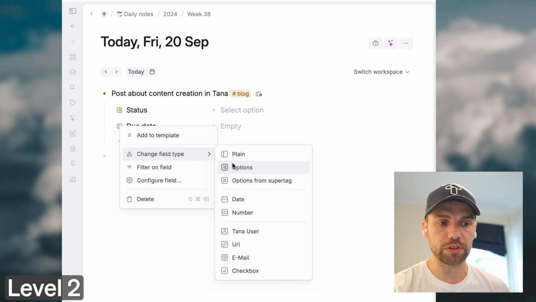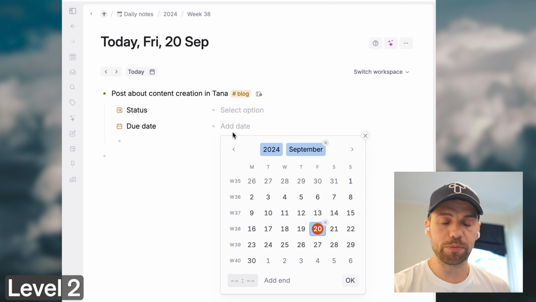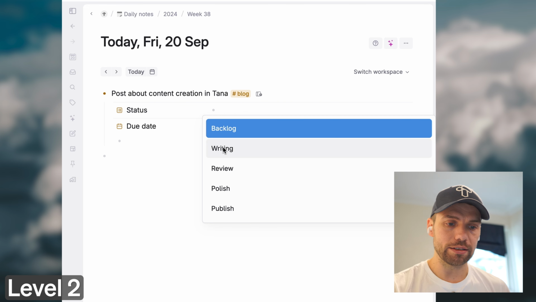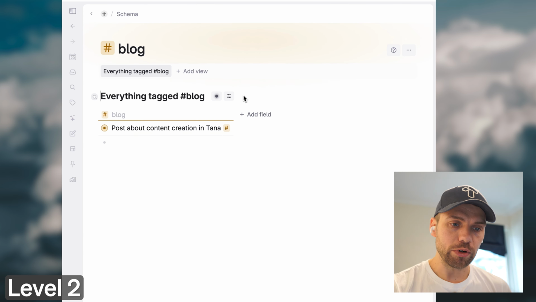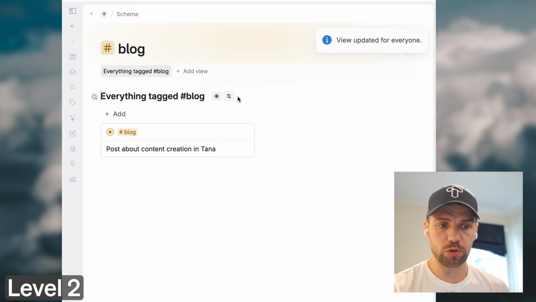This is becoming relevant to our workflow. We know that we need to know when to put our post out. And the great thing is that once you've added these fields, you can already start building a lot of really interesting complexity in your visualizations in Tana.